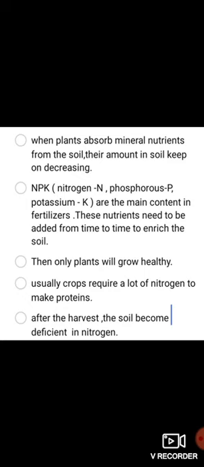We know that 78% of our air consists of nitrogen, but plants cannot absorb this nitrogen directly from the air. During lightning, thunder, etc., this nitrogen will reach the soil and can be utilized by the plants.